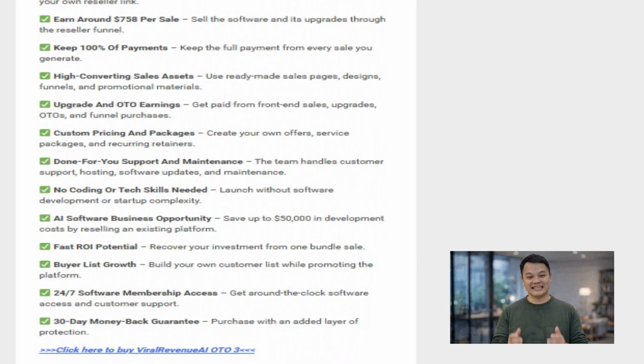This is a complete AI software business opportunity that can save you up to $50,000 in development costs with fast return on investment potential, buyer list growth, and 24/7 membership access.